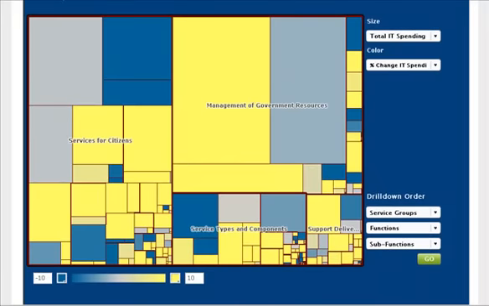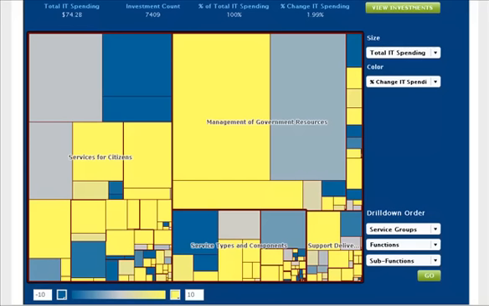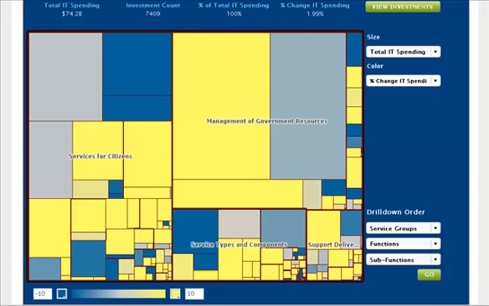A tree map is like a visualization of a pivot table, allowing comparisons to be made between groupings of aggregated data. In this type of chart, the size of each rectangle indicates the total IT spending in that area, while each rectangle's color indicates the percent change in that area's spending from the previous year. By default, this view breaks down the entire IT portfolio by types of spending according to the Federal Enterprise Architecture Code for each investment.